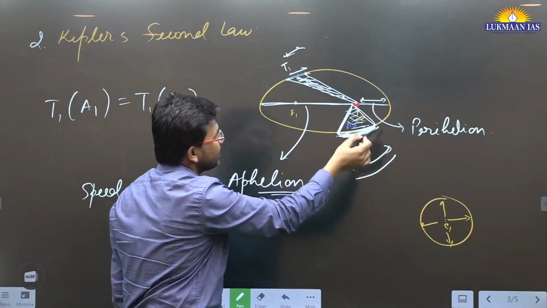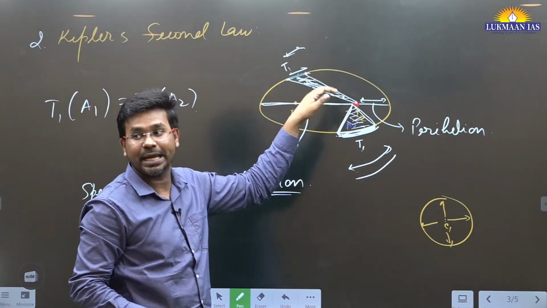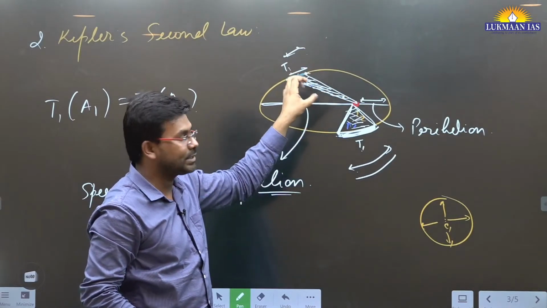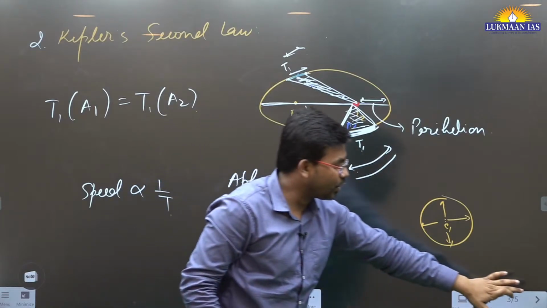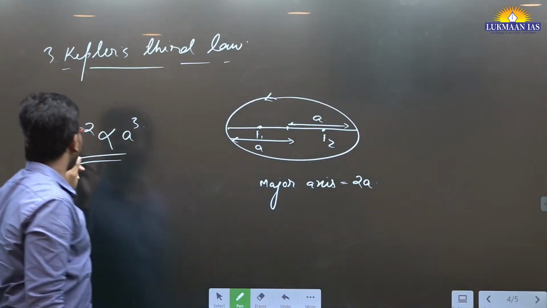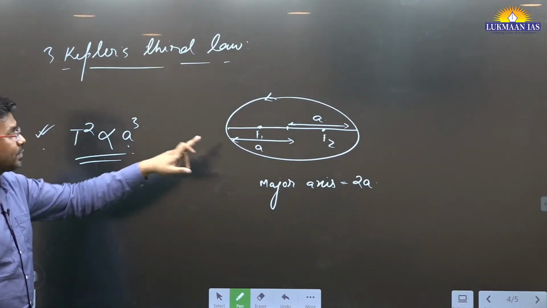Basically, it talks about this area itself, that it sweeps equal amount of area. This helps in calculating how much area it traverses in what amount of time. The third law says that the square of the time period of revolution of a planet will be proportional to the cube of the semi-major axis.